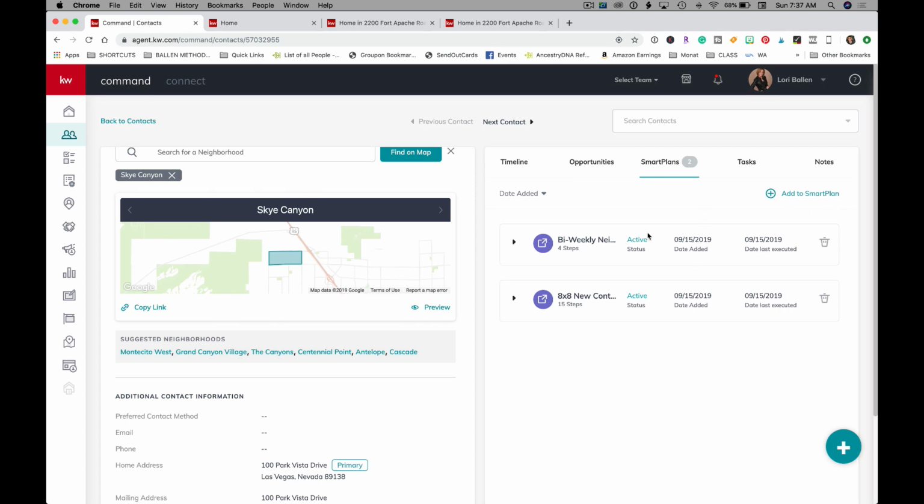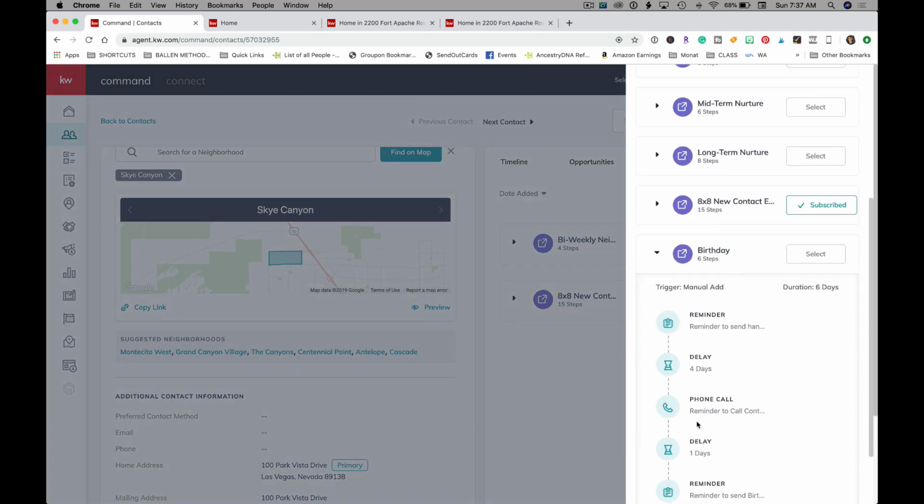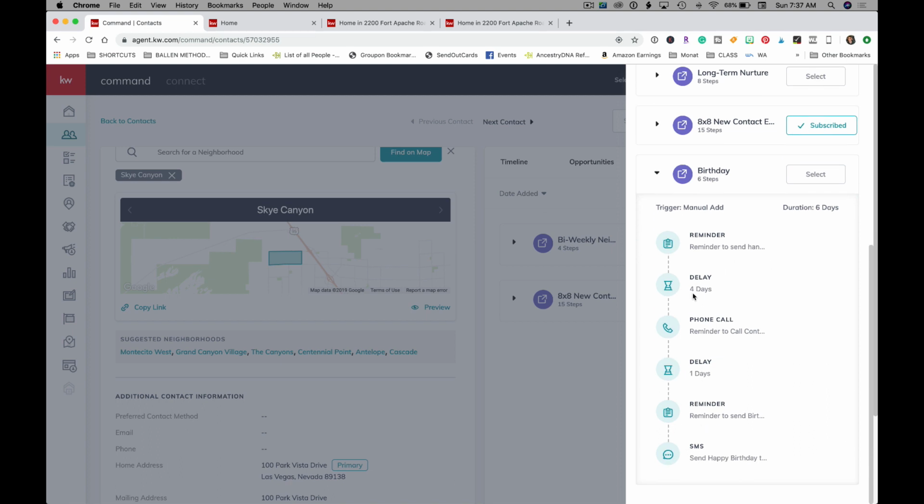The birthday smart plan is also great. So if I go to add a smart plan and I go to birthday, I can see reminder. So I use a digital card company, and I go in and customize birthday cards. I'll put in their picture and then design the card. And so this reminder allows me to go in and do that.